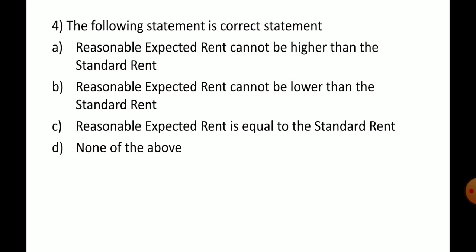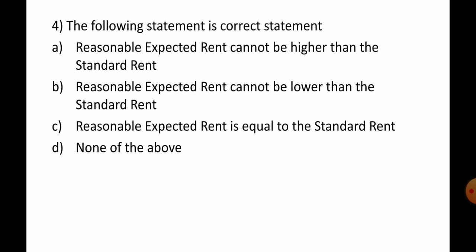Which of the following statements is correct? Reasonable expected rent cannot be higher than the standard rent. Reasonable expected rent cannot be lower than the standard rent. Reasonable expected rent is equal to the standard rent. Of course, reasonable expected rent cannot be higher than the standard rent.